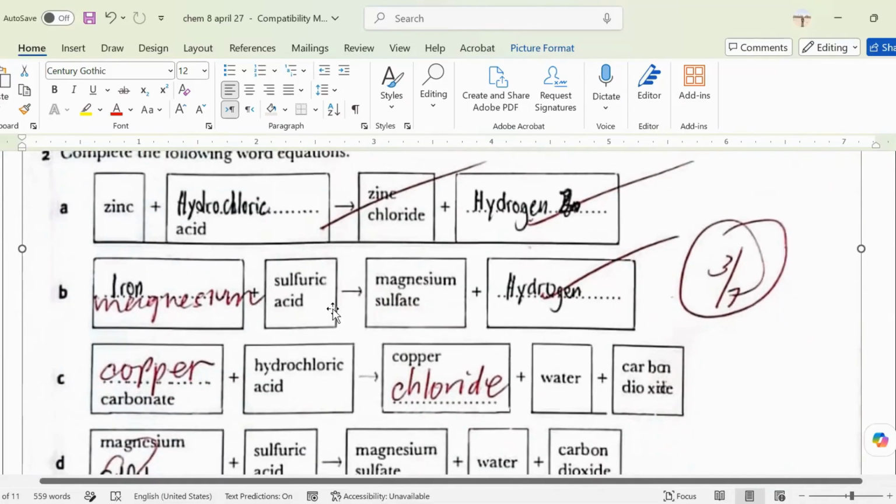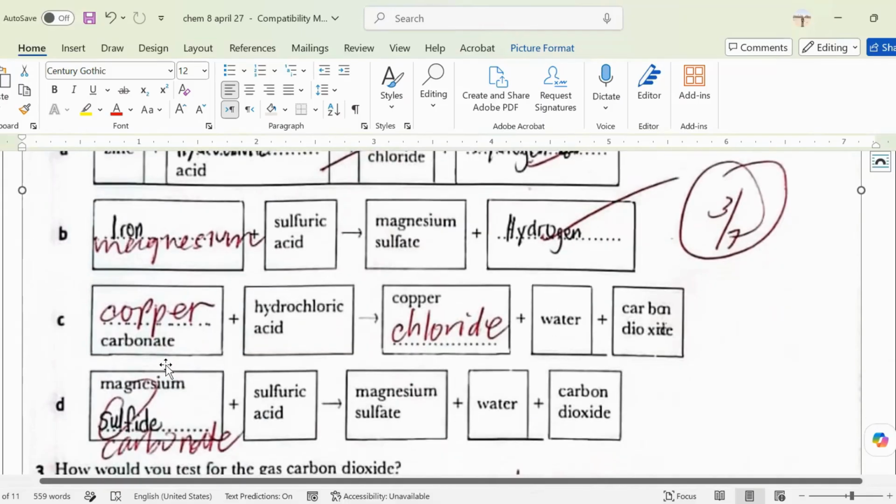Okay, how about this one? You have an acid, and your clue is magnesium sulfate. You know that magnesium sulfate is a salt, because you have already the acid. It's not carbon because there's no carbon as a product. So what will be the name of the metal? The name of the metal is magnesium, because you will just copy it. And another byproduct is hydrogen.